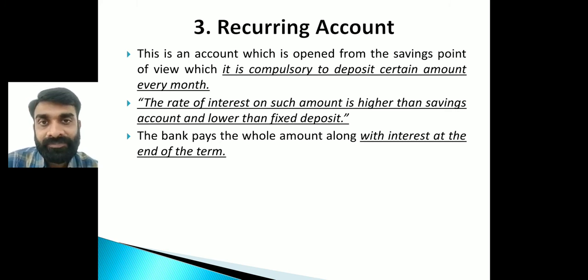And hence the interest rate on this recurring account will be much higher than the savings account, because in the current account there is no interest rate. But it is lower than the fixed deposit account. Why that is so, we are going to see in the fixed deposit.